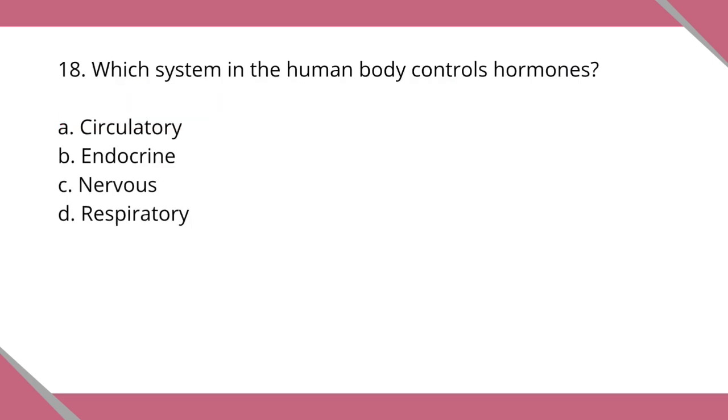Question number 18. Which system in the human body controls hormones? Letter A. Circulatory. Letter B. Endocrine. Letter C. Nervous. Letter D. Respiratory.